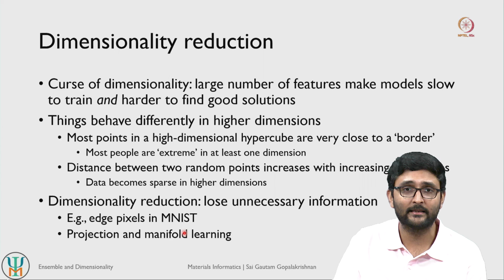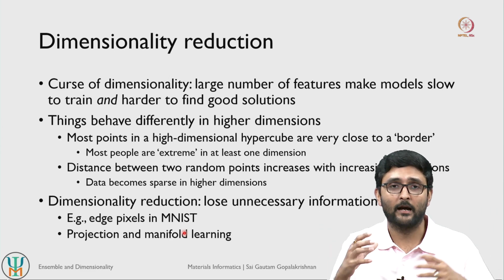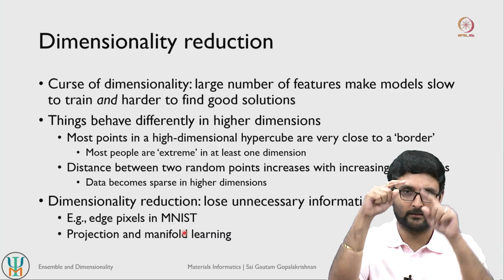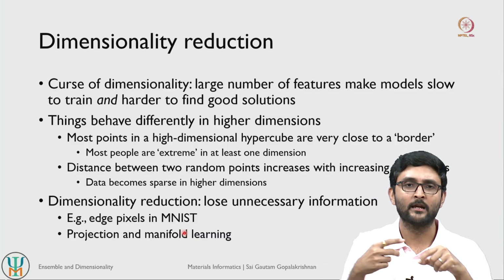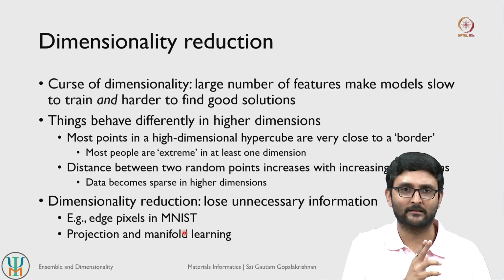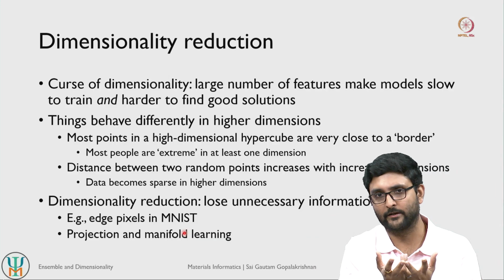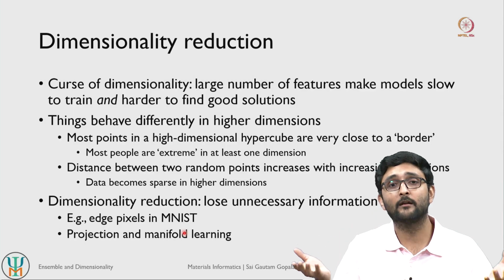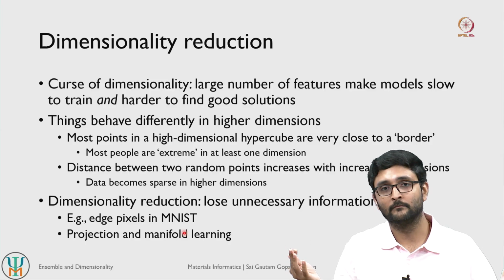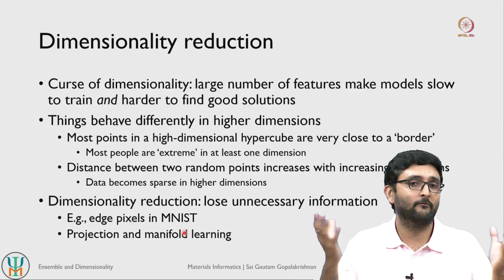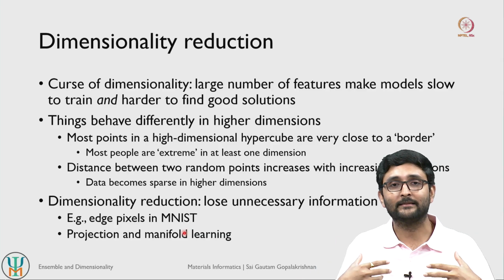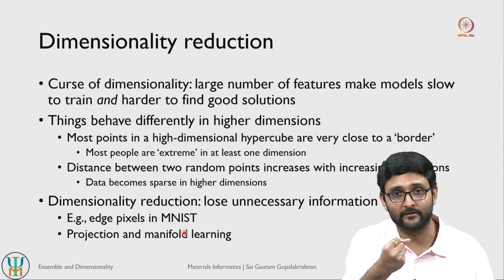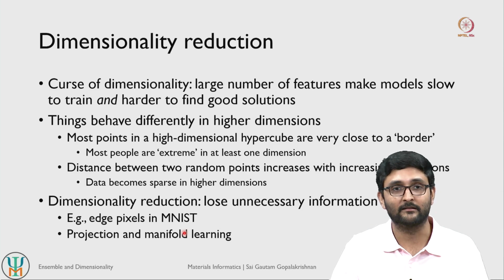One example is in the case of the MNIST classification itself. We can see that most of the digits that are written are closer to the center of the 28 by 28 pixel image, which implies we can cut out most of the edge pixels and still be able to do a reasonably good classification. If we cut out the edge pixels, we are reducing the number of features, or the dimensionality of our problem. So instead of 784 features, maybe we only have 300 features, and that increases the density of data, allows us to find better solutions, and also makes our models lighter.